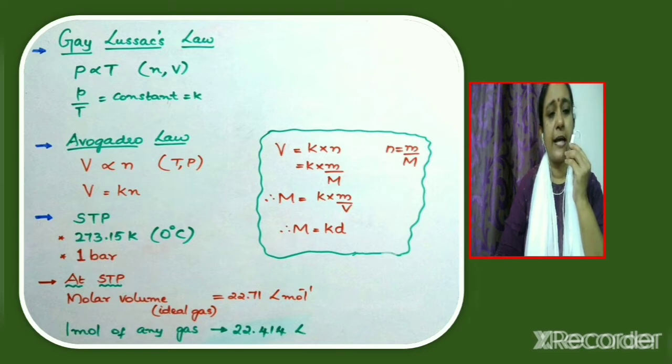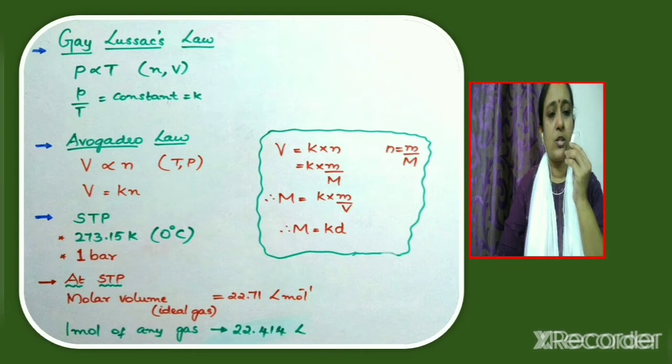So it means that 1 mole of any gas at STP condition will occupy a volume which is known as molar volume, and it is equal to 22.414 liters for any gas, and that volume will be equal to 22.71 liter for an ideal gas.